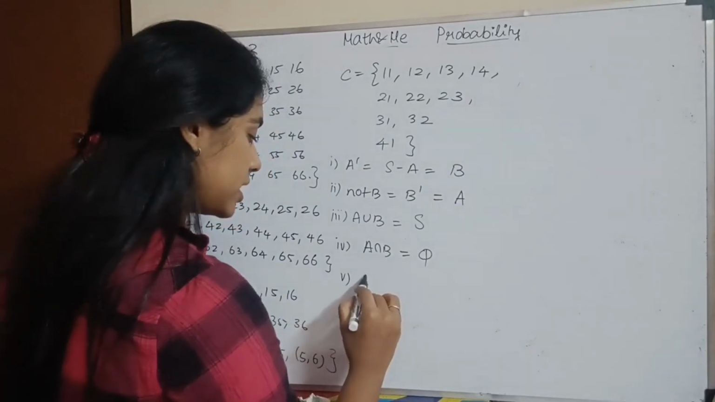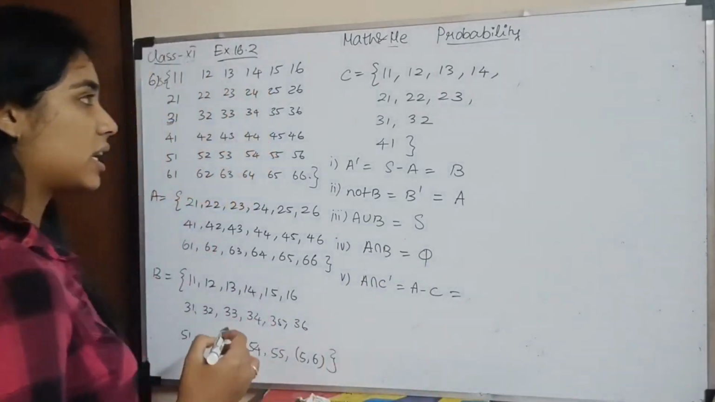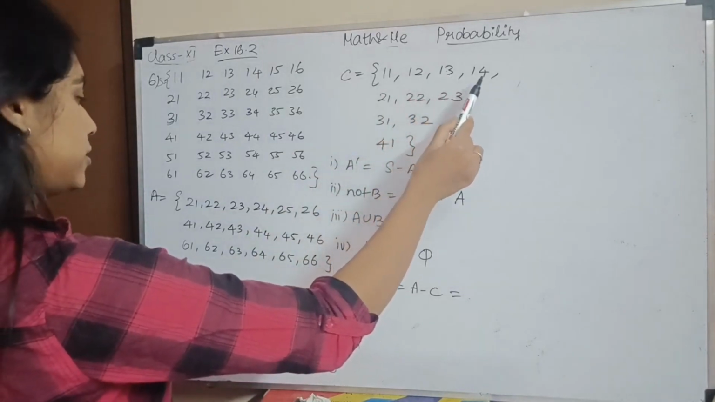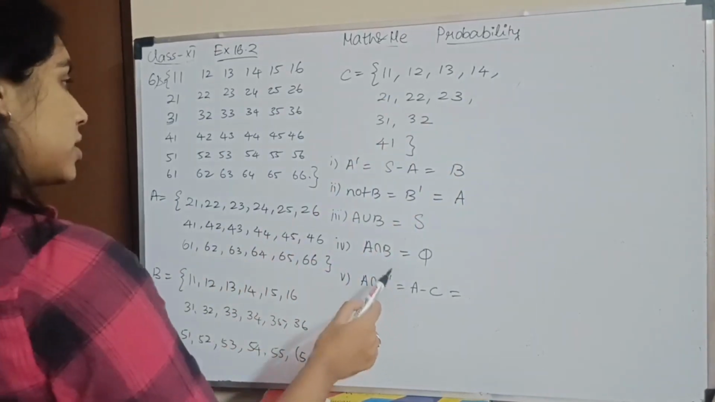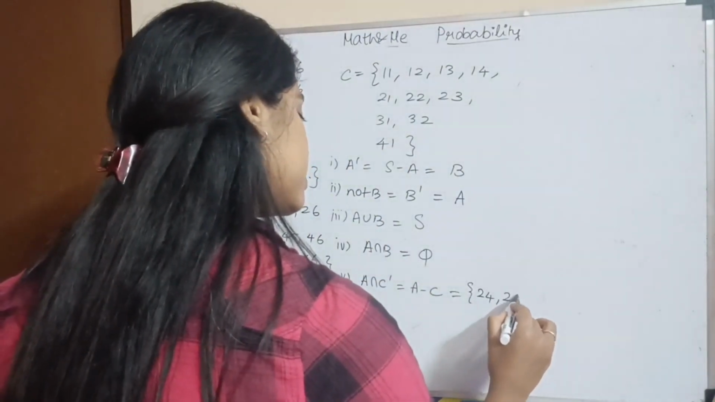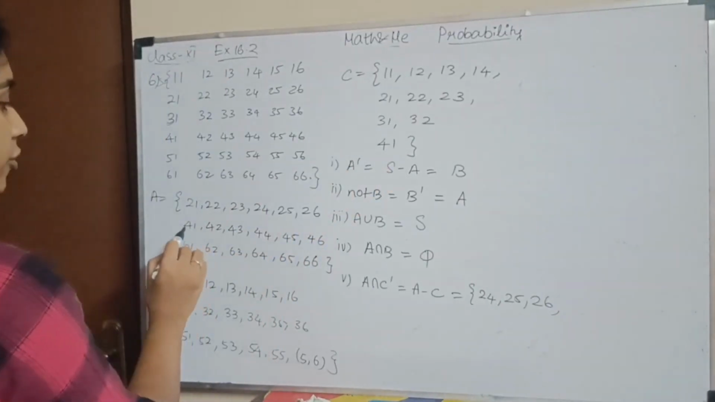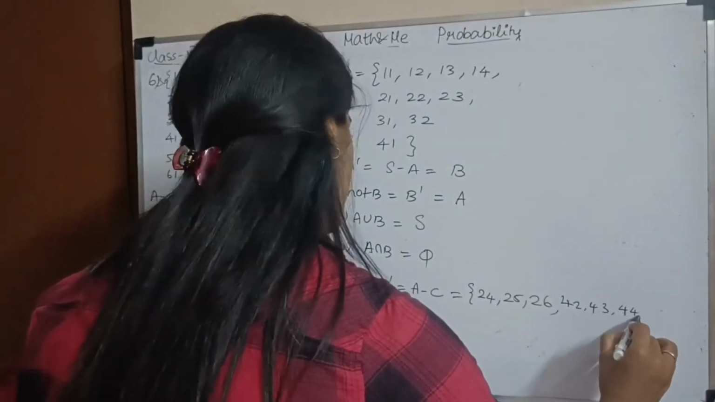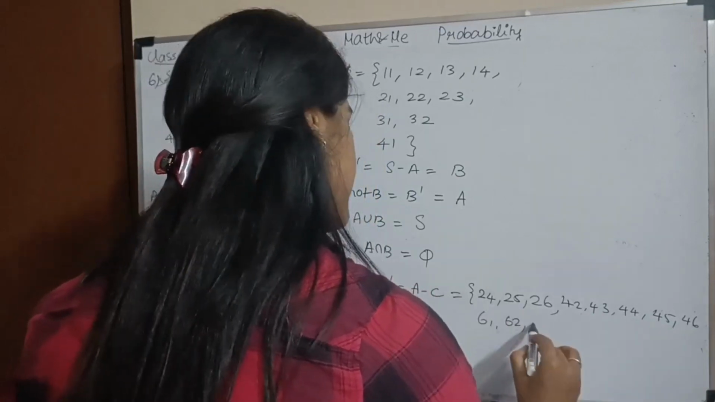5. A but not C. So A intersection C dash, which can also be written as A minus C. What all terms are there in A minus C? I have to omit 1-1, 1-2, 1-3, 1-4. None of those are here. I have 2-1, 2-2, 2-3. It has to be in A but must not be here. So I have to write 2-4, 2-5, 2-6. That is my second row. Third row is not there. Fourth row: except 4-1, I have to write everything else. So I have 4-2, 4-3, 4-4, 4-5, 4-6. And I have 6-1, 6-2 until 6-6.